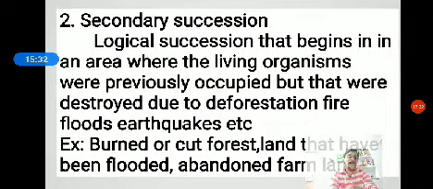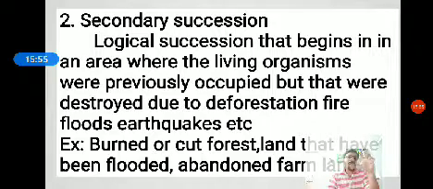In those areas, the secondary succession occurs. Best examples: burned or cut forest, land that has been flooded, abandoned farmland, etc. Okay, so this is about the secondary succession.